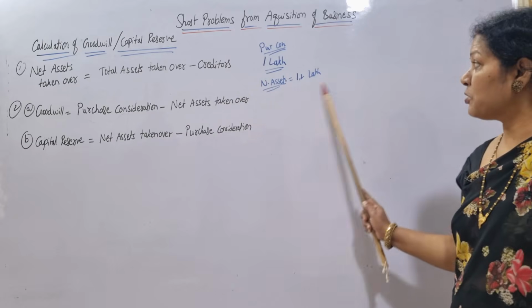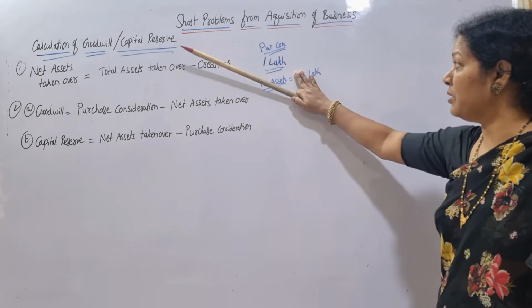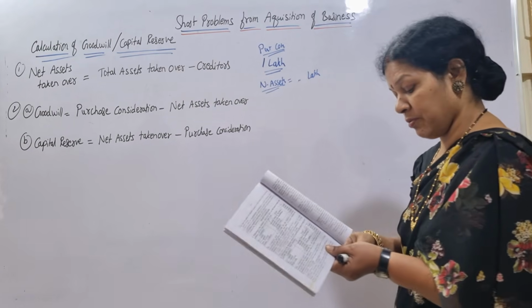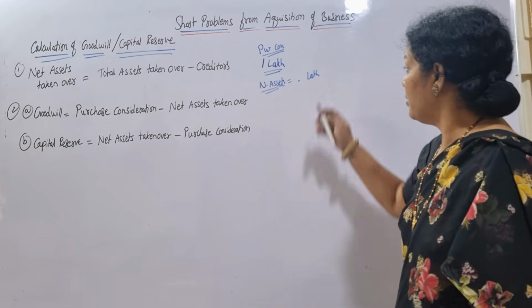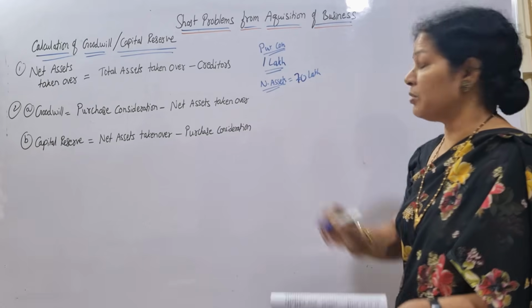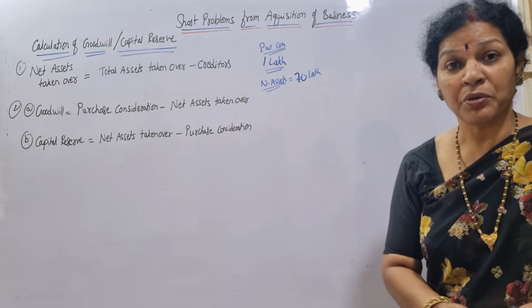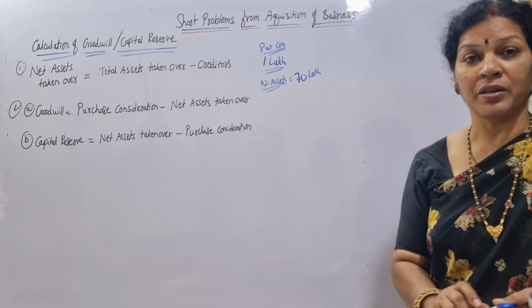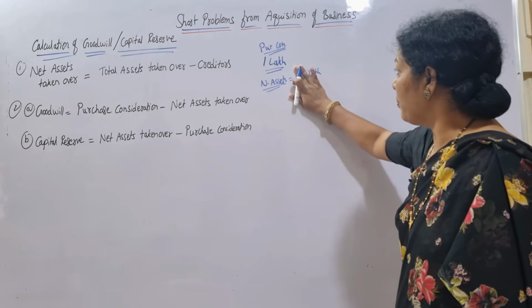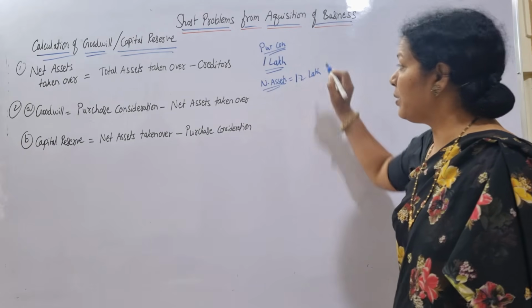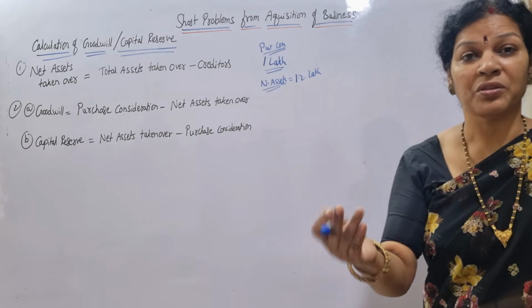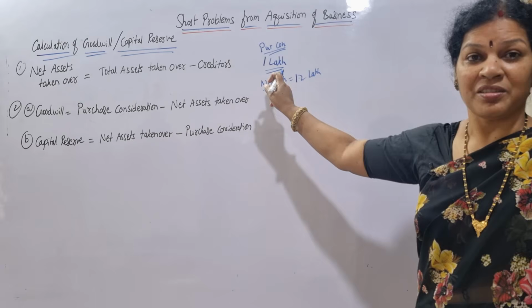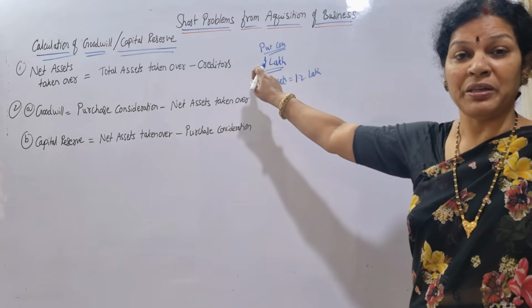Say we thought the assets value was 70 lakh, but you are ready to pay 1 lakh. That means it's a goodwill. Whereas if net assets are 1.2 lakh, the asset value is more but your payment is less.